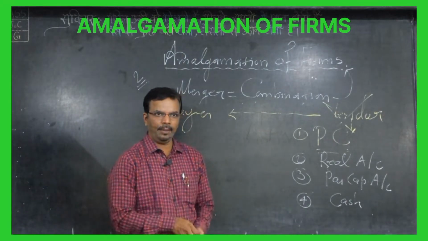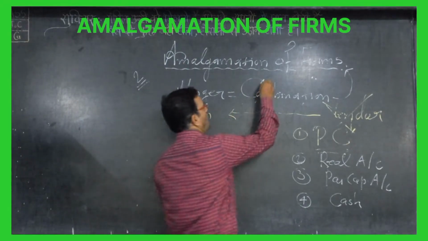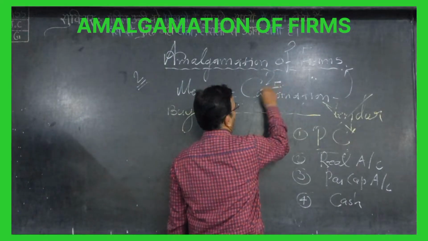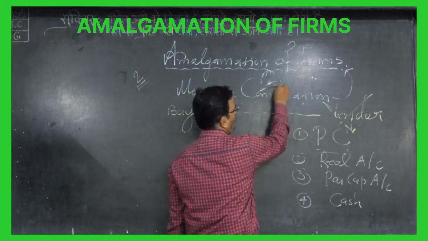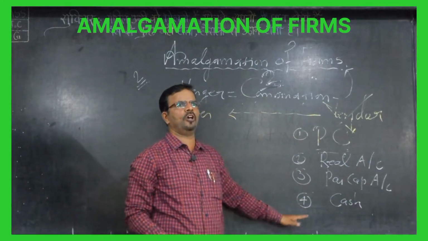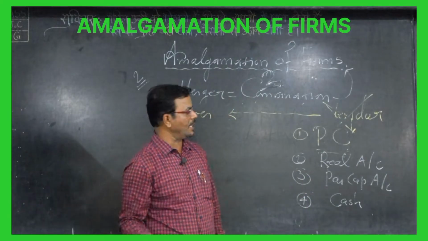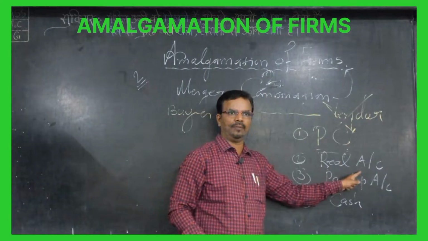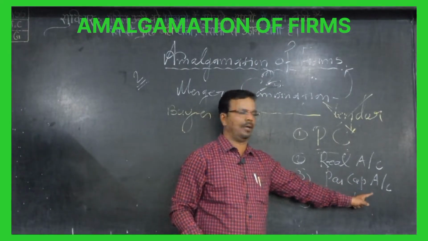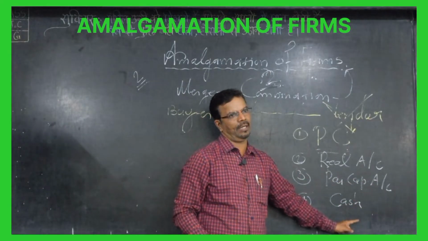In the amalgamation of firms, normally, what is the minimum number of firms? Two. So this is in the books of the first company. Again for the second company, we prepare the realization account, the partners' capital account, and the cash account.